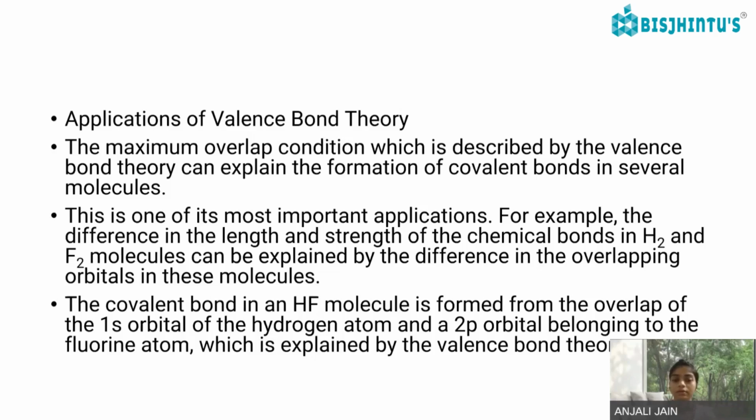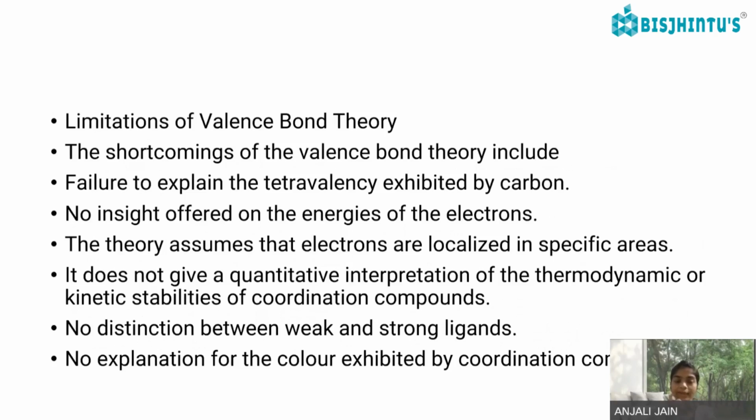That is why 1s and 2p overlap more favorably. The difference is very less, the overlapping is more, therefore it is more stable. F2 tends to be more stable as compared to H2. Then, limitations of VBT. The shortcomings of valence bond theory include